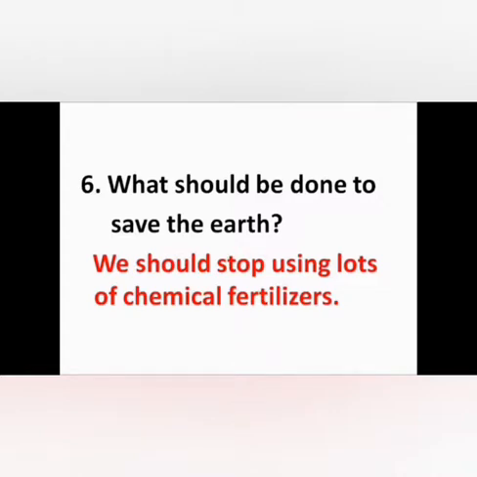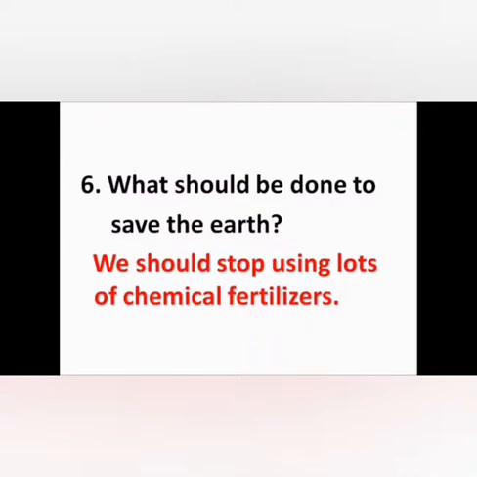Okay. I suggest one more point to you. We are using bikes and cars. By using bikes and cars, air becomes very polluted. If air becomes very polluted, it means we are damaging the earth.